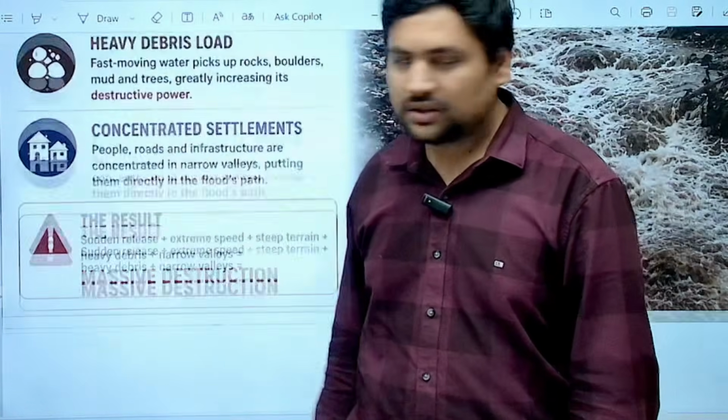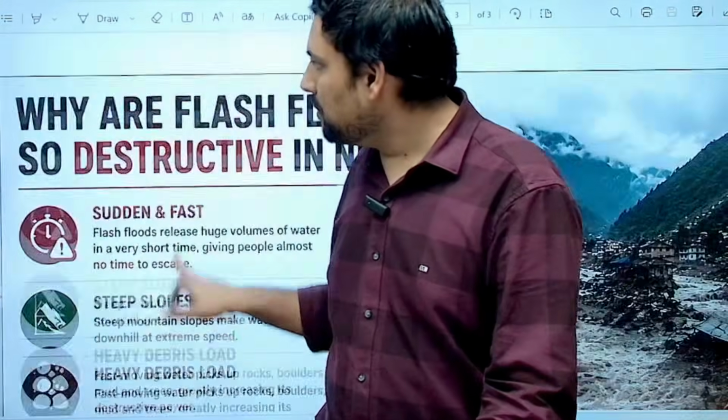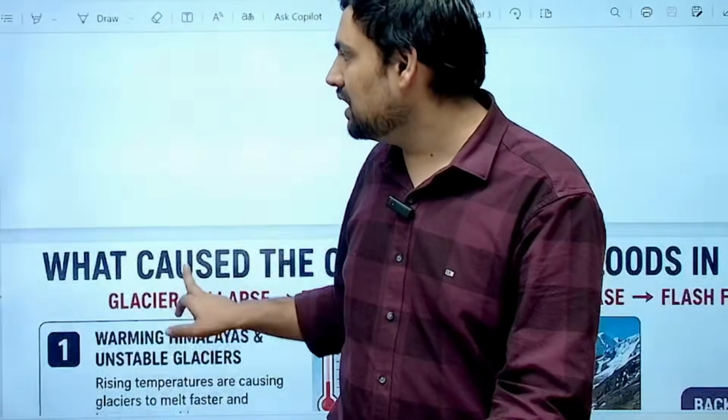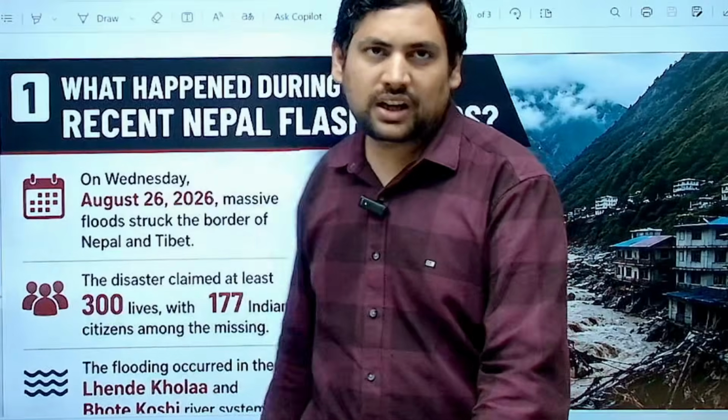So these are the causes which have caused these flash floods, and this becomes important for us from the UPSC or other exams perspective as well, that is, understanding glacial lake outburst floods.